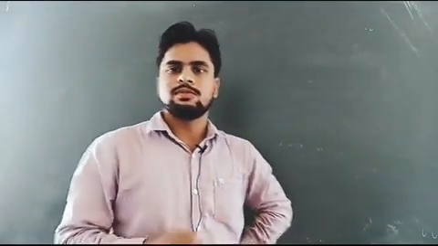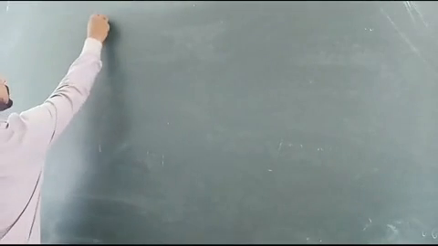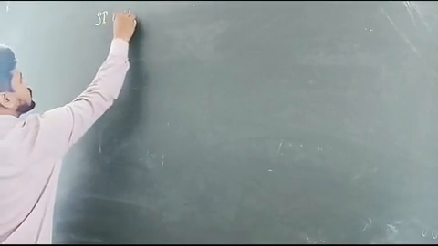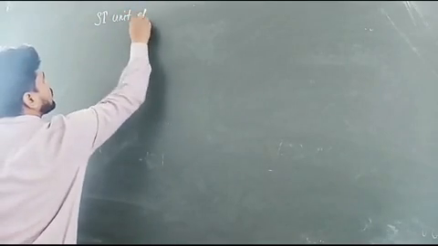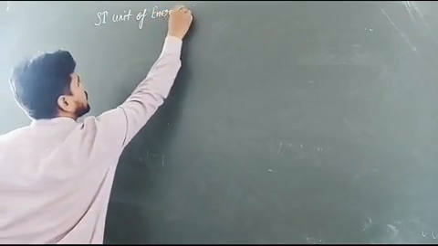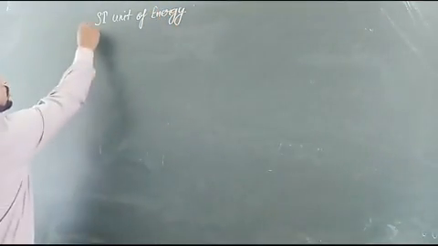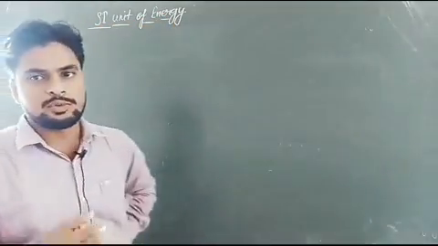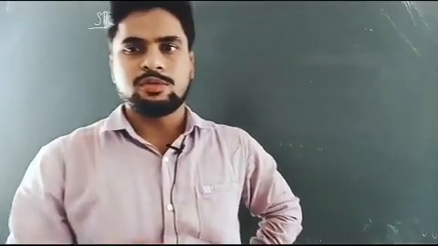Now, SI unit of energy. Okay students? Now students, you know that energy is defined as the capacity of doing some work.